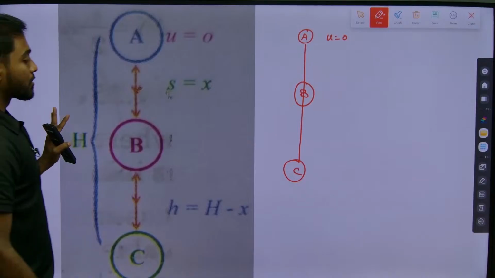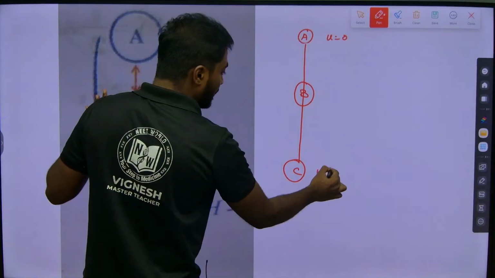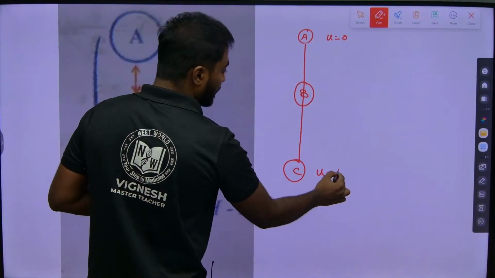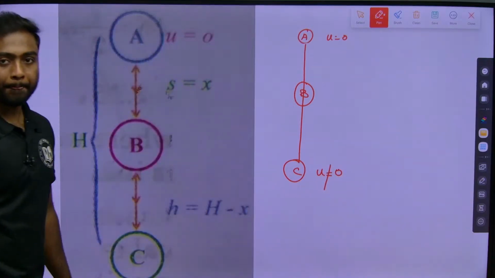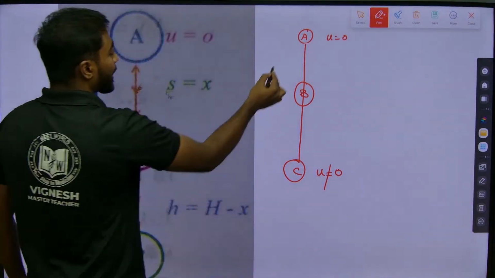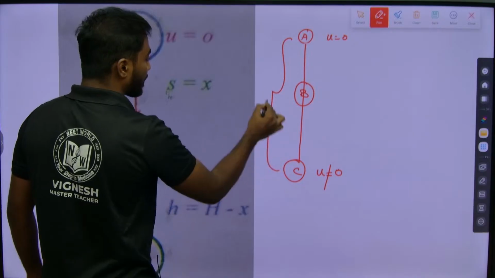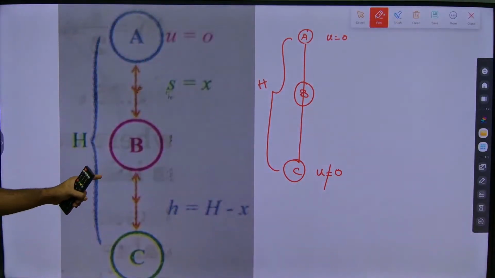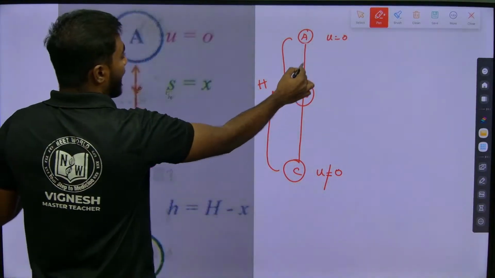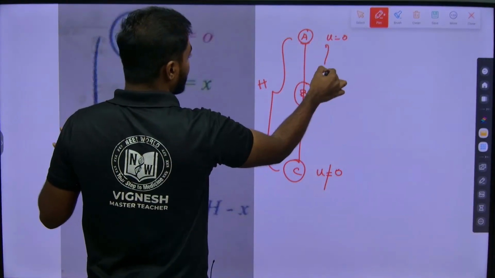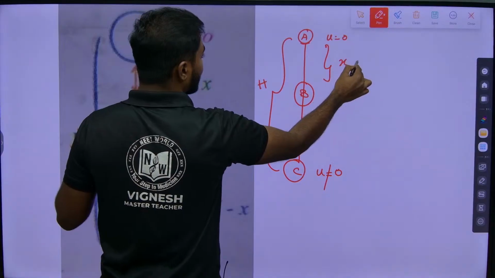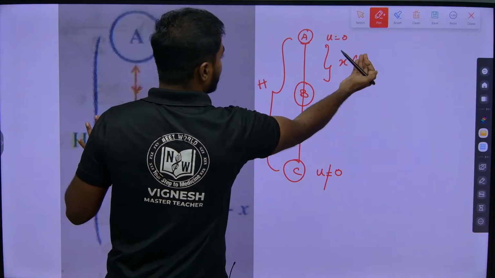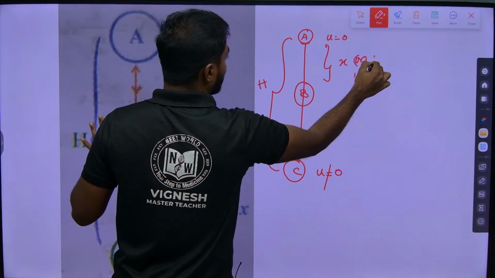Here at B, velocity will be there. It is not equal to 0. The total height the object has travelled, let me take it as h. The distance between A and B, let me take x, or small h.